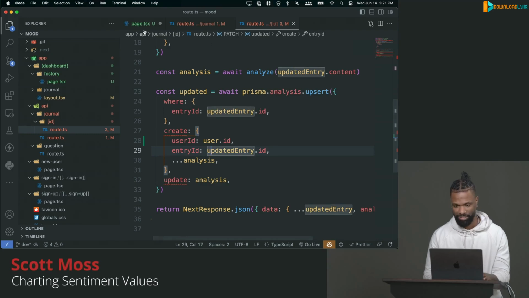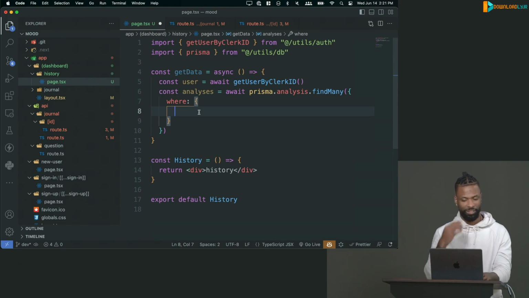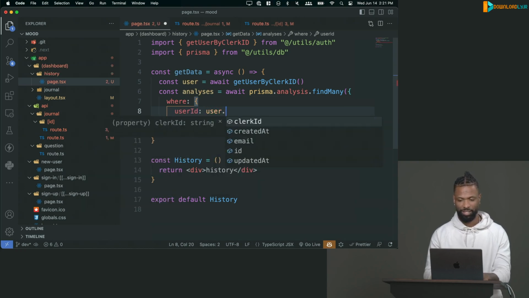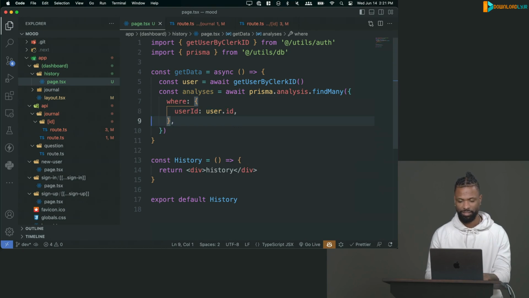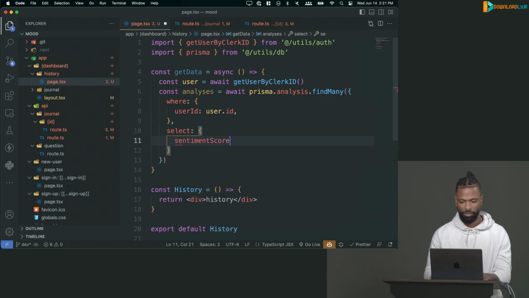Now that we have that, if we go back to our page, we can finally write our query. So we want to find where user ID is user.id, like that. And now we have our analysis. But I just want to select the sentiment score and nothing else. I don't really care about anything else.